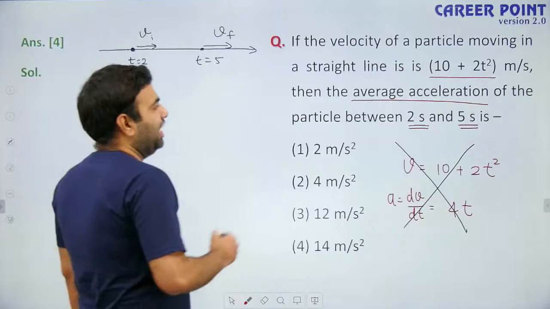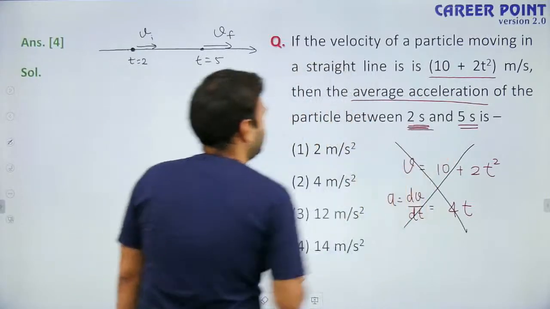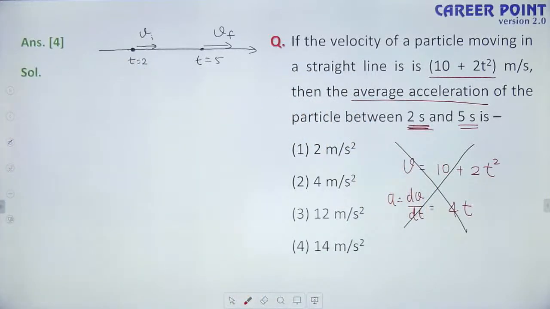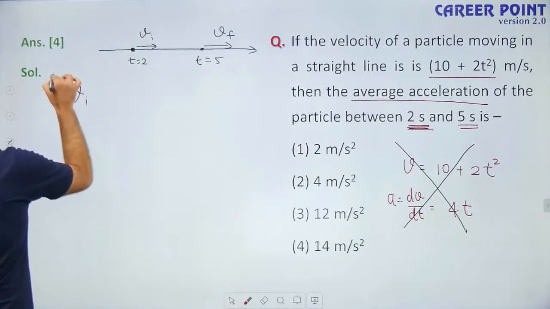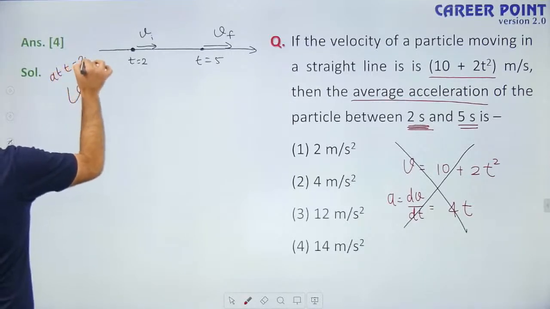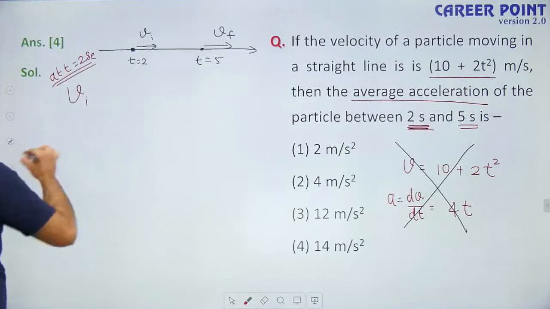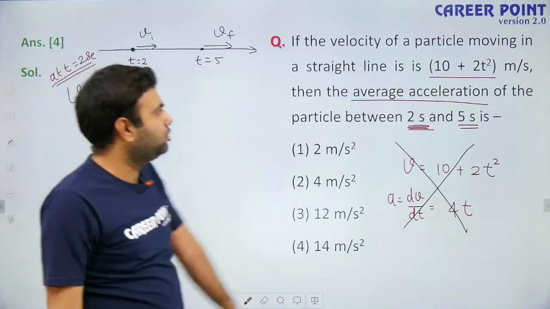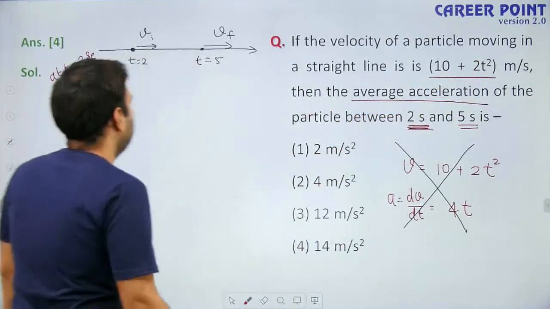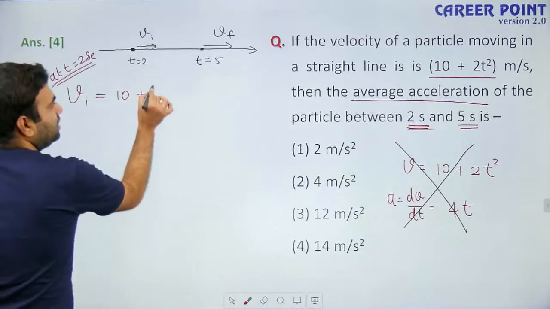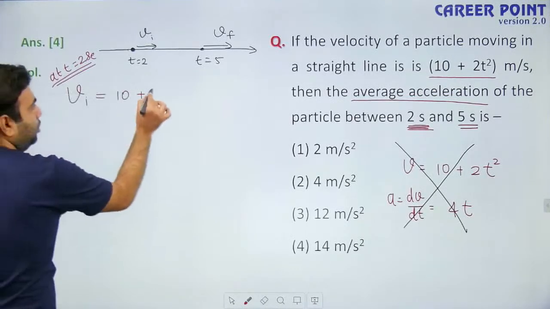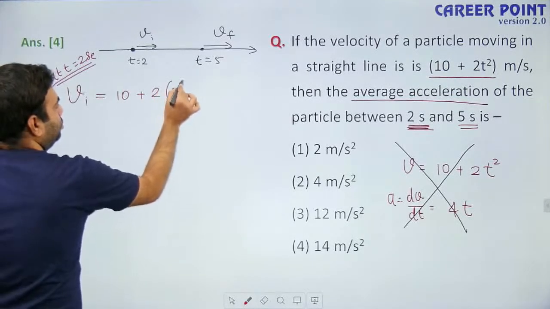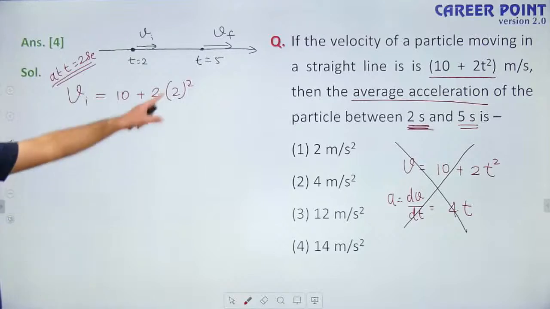So first of all, calculate velocity at t equals to 2 seconds. Then calculate velocity at t equals to 5 seconds. So what is the initial velocity at t equals to 2 seconds? If you want to find velocity, put t equals to 2 in this equation. So it will be 10 plus 2 into 2 square. This is 4 into 2, 8.